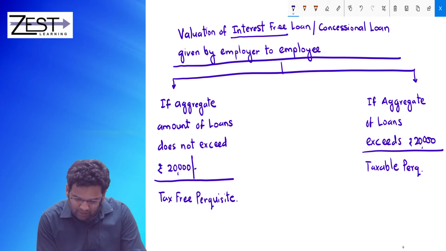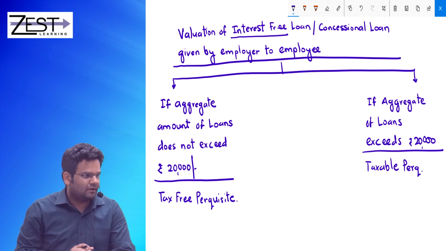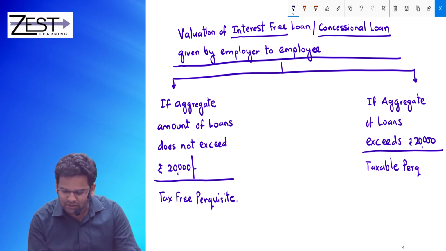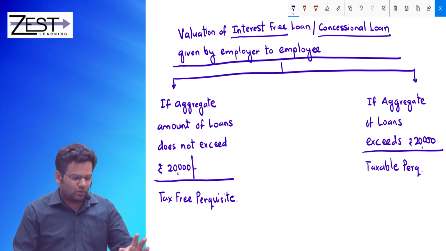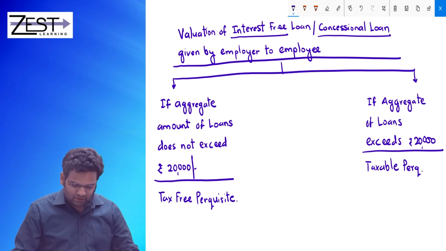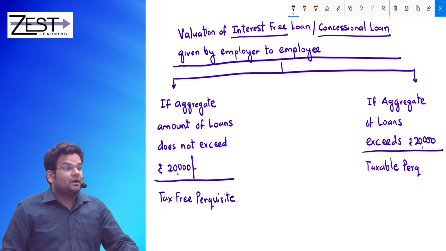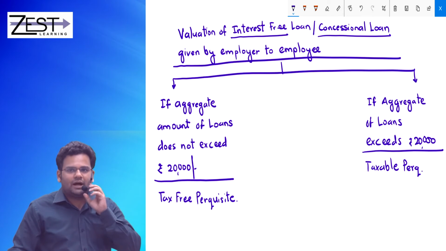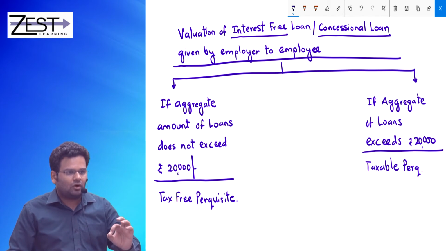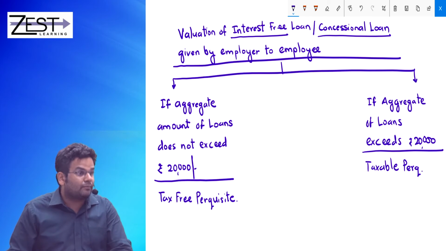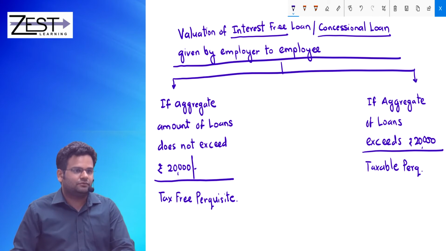एक तो लिखा है इंटरेस्ट फ्री एंड एक लिखा है कंसेशनल लोन. Now what is the meaning of interest free and what is the meaning of concessional? Try to understand. I'm employer, you are employee, I am giving you loan of rupees 5 lakh and I'm not charging any interest from you.